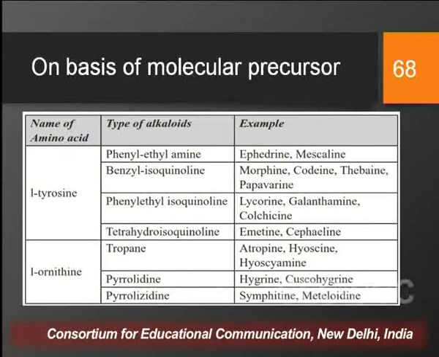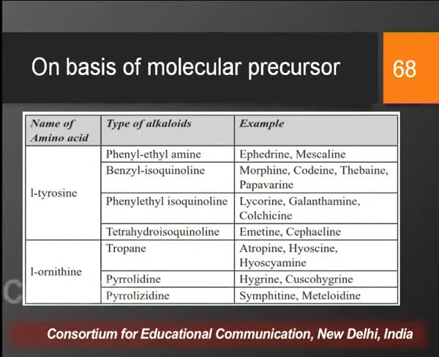And as you can see in the table, the alkaloids that are derived from tyrosine amino acid, they are further categorized into phenylethylamines, benzyl isoquinolines, phenyl ethyl isoquinolines, and tetrahydroisoquinolines, and we have already discussed the examples of the alkaloids under these categories, like ephedrine, mescaline under phenylethylamine, morphine, codeine under benzyl isoquinoline, then galanthamine and colchicine under phenylethyl isoquinoline or tropoloin alkaloids, then emetine and cephaeline under tetrahydroisoquinoline.